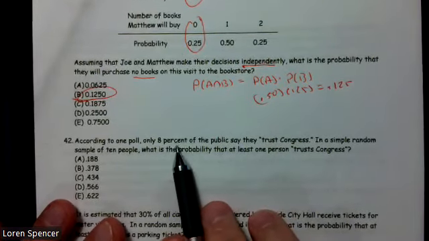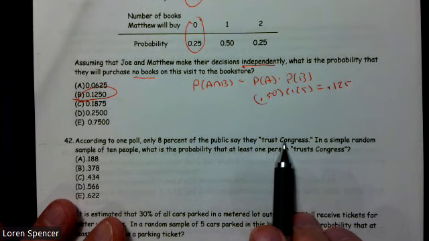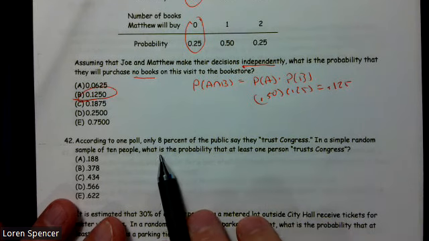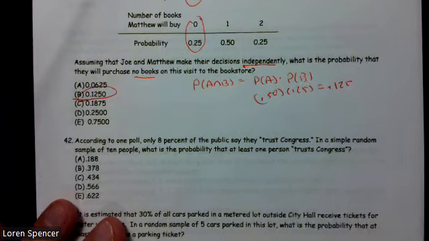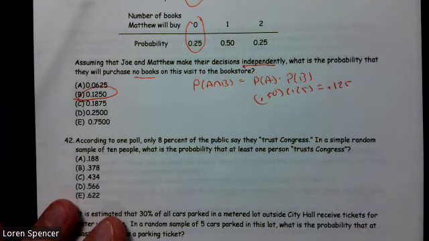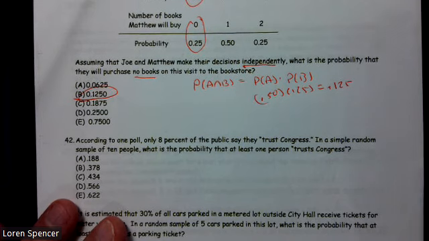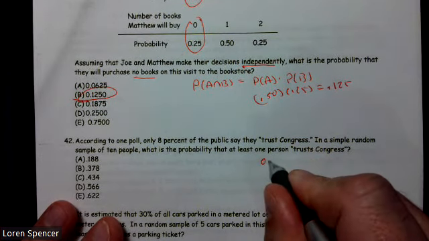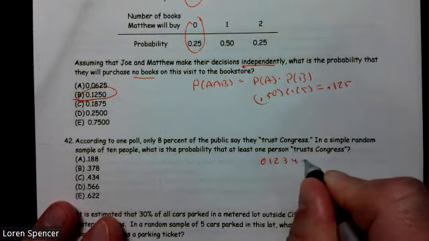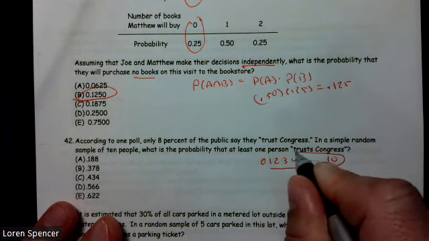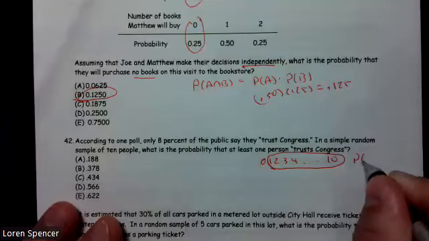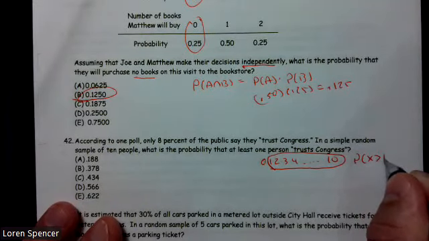According to a poll, only 8% of the public say they trust Congress. In a simple random sample of 10 people, what's the probability that at least one person trusts Congress? All right, so first off, that means we have 0, 1, 2, 3, 4, dot, dot, dot, all the way to 10. And at least would mean we're looking for the probability that X is greater than or equal to 1.